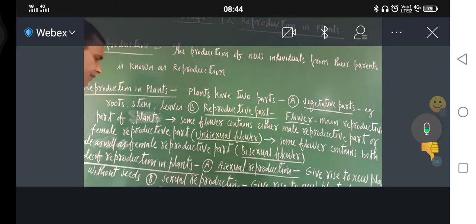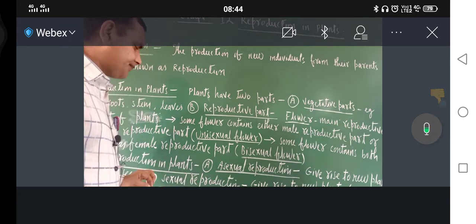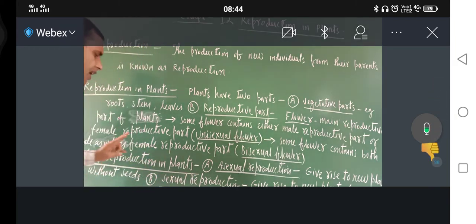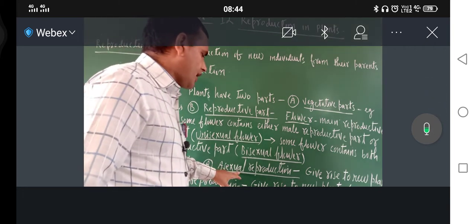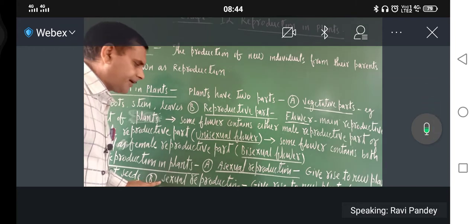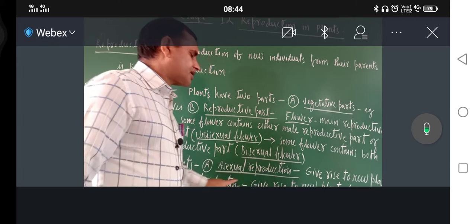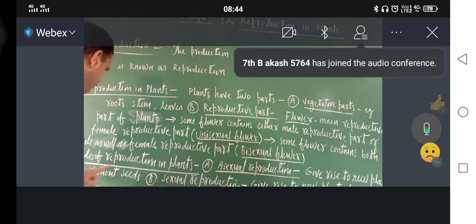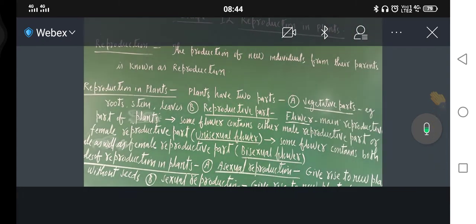Now, modes of reproduction in plants. Plants have two modes of reproduction. The first is the asexual mode of reproduction. The second is the sexual mode of reproduction. So just try to understand. Asexual mode of reproduction means giving rise to new plants without seeds.